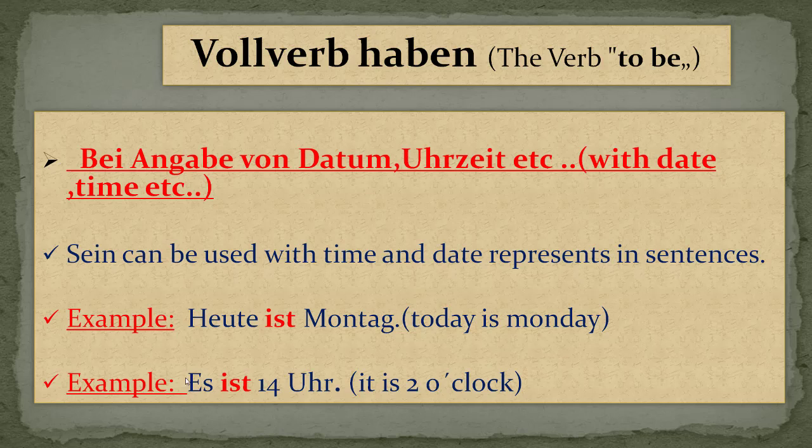Let's see. Es ist 14 Uhr. It is 2 o'clock. As we know, German follows the 24-hour time, so that's why I wrote 14, but it's 2 o'clock. Es ist 14 Uhr. So here also we are expressing the time with the sein verb. So this is the example where we can use sein with respect to date, Uhrzeit, etc.